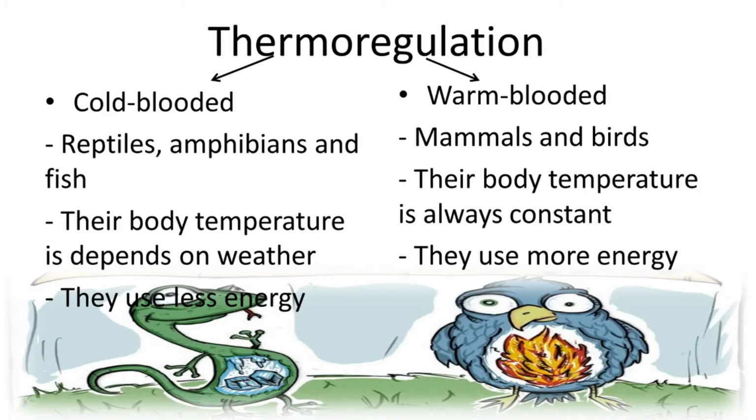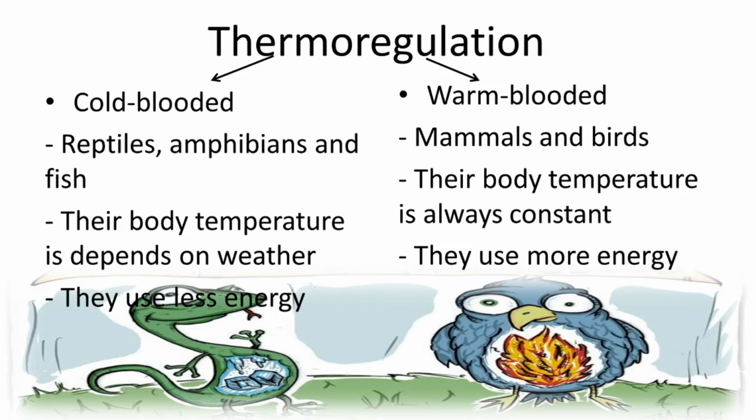But in warm-blooded animals, like mammals and birds, body temperature is always constant. Whatever the weather is like, summer or winter, their body temperature stays constant. For example, a human stays at 36.6 degrees Celsius.